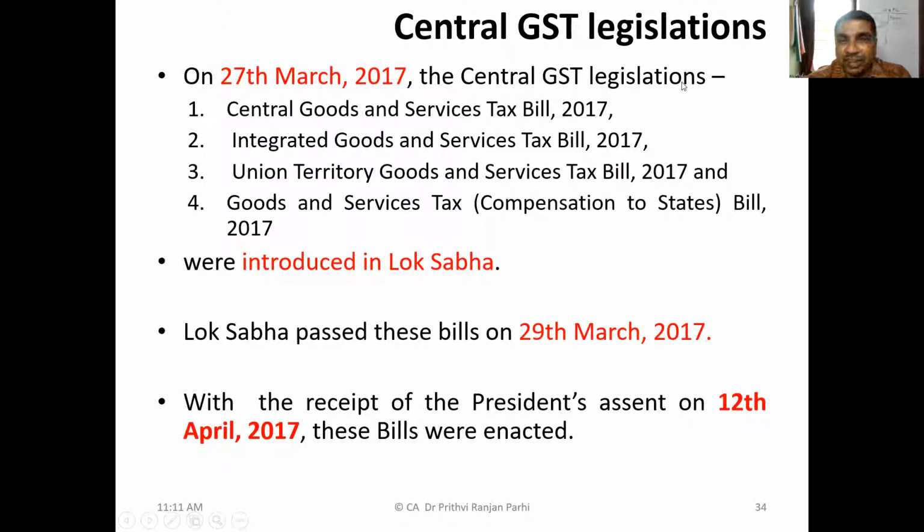On 27th March 2017, these central legislations were introduced in the Lok Sabha: the CGST bill, IGST bill, UTGST bill, and the GST compensation to states bill 2017. The Lok Sabha passed them on 29th March 2017, and they received the President's assent on 12th April 2017.